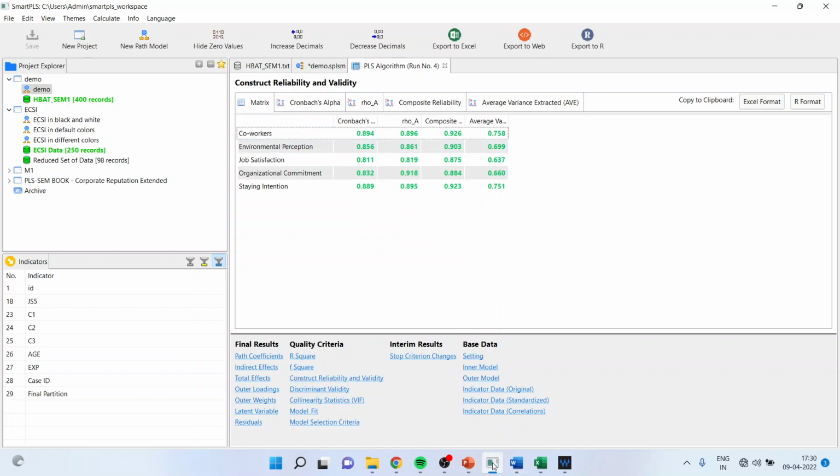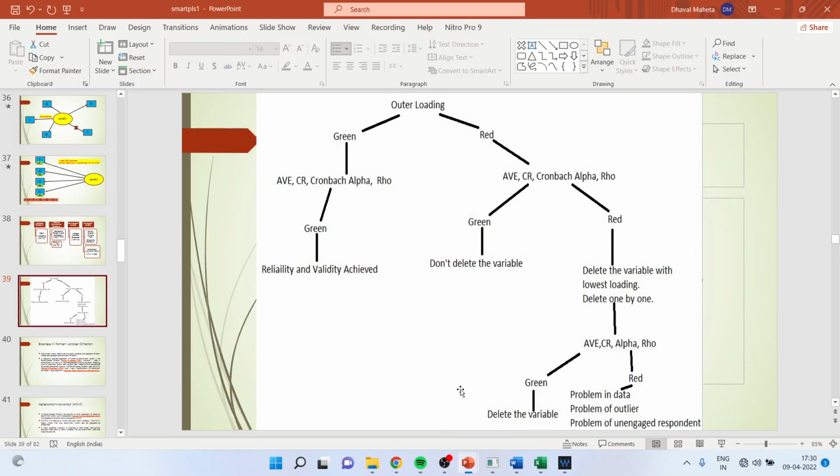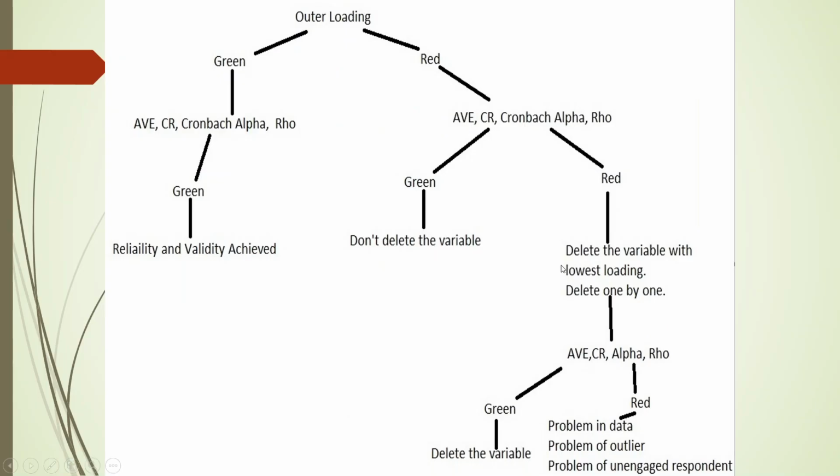Now, ours is a second case. Here, the outer loading of OC1 is red, but the AVE, CR, Cronbach alpha and rho are green, and therefore we will not delete the variable. We will keep the variable as it is. So this variable is not harming us. No need to worry. But if this AVE, CR, Cronbach alpha and rho were red, then we will